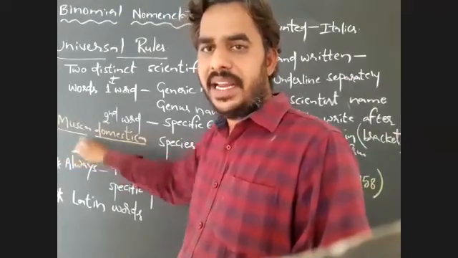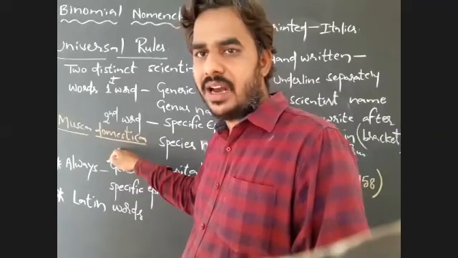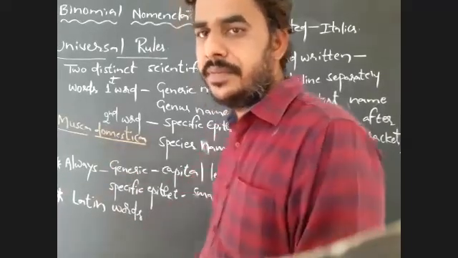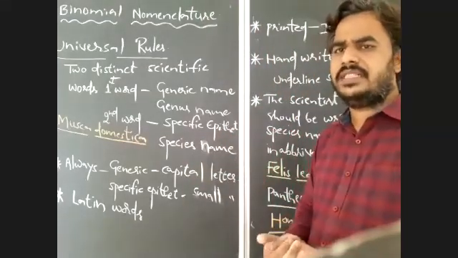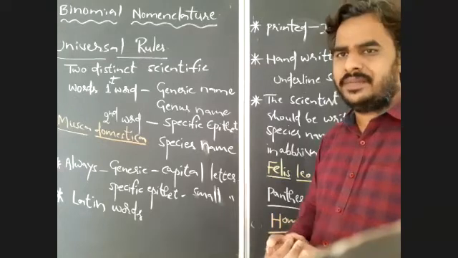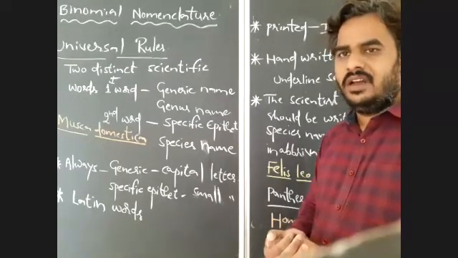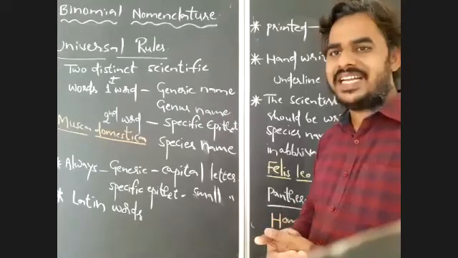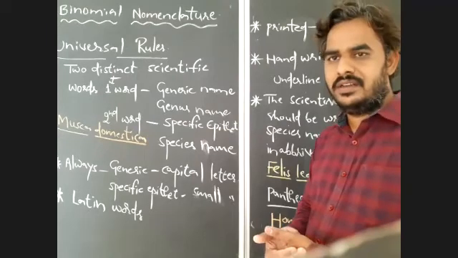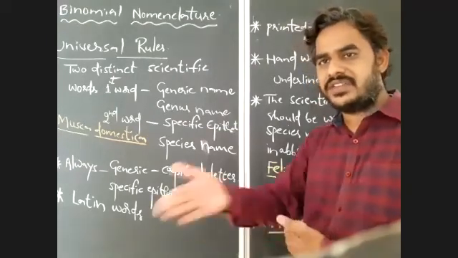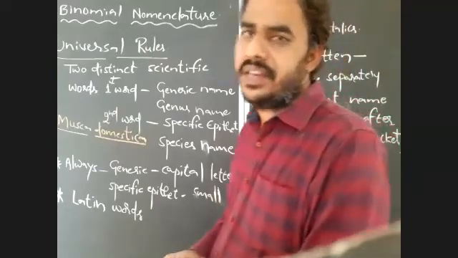I separately underline these two, which indicates the Latin origin or Latinized nature of scientific names. Like that, all scientific names. For example, Pavo cristatus, the peacock. Panthera tigris, the tiger. Felis domestica, that is our common cat. Like that, different scientific names.